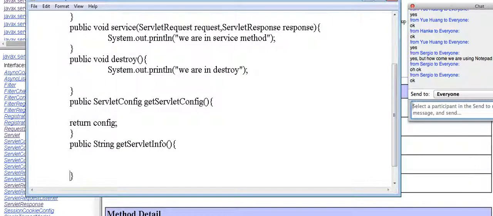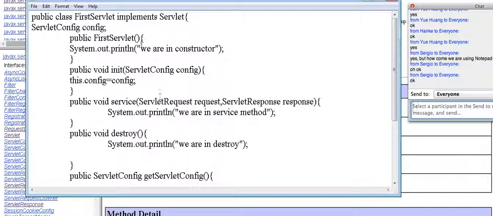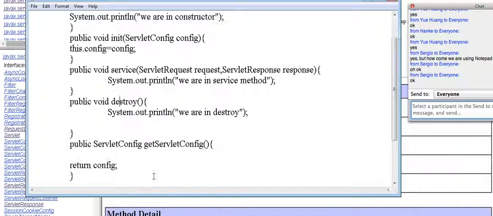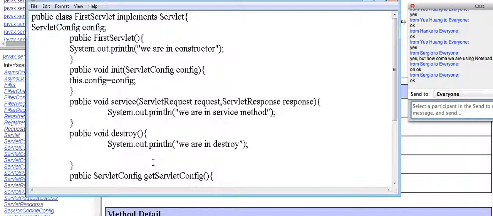Okay, now let me do this. Return a string, that is nothing but something like "first servlet". Okay, I have overridden every method now. FirstServlet: service, destroy, getServletConfig, getServletInfo, right? Yes or no? Please tell me.